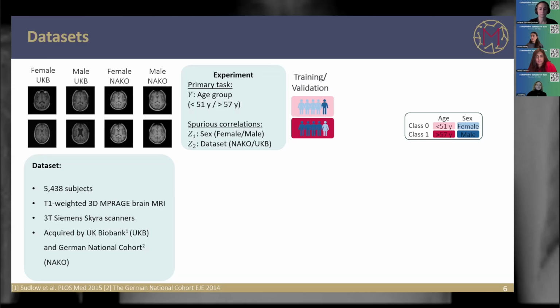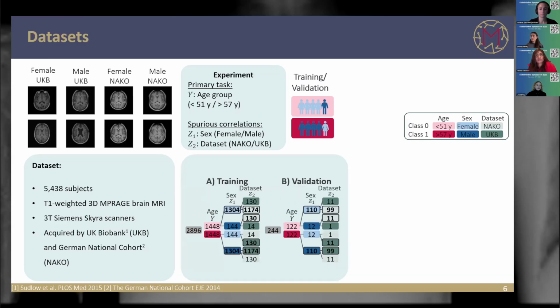And it was likewise for the data set. And we have the same distribution during training and for this external validation set, which means they both share the same spurious correlation. But now we wanted to test how the model performs if the spurious correlation doesn't hold anymore, and if the model is able to successfully avoid the shortcut learning over the spurious correlation.